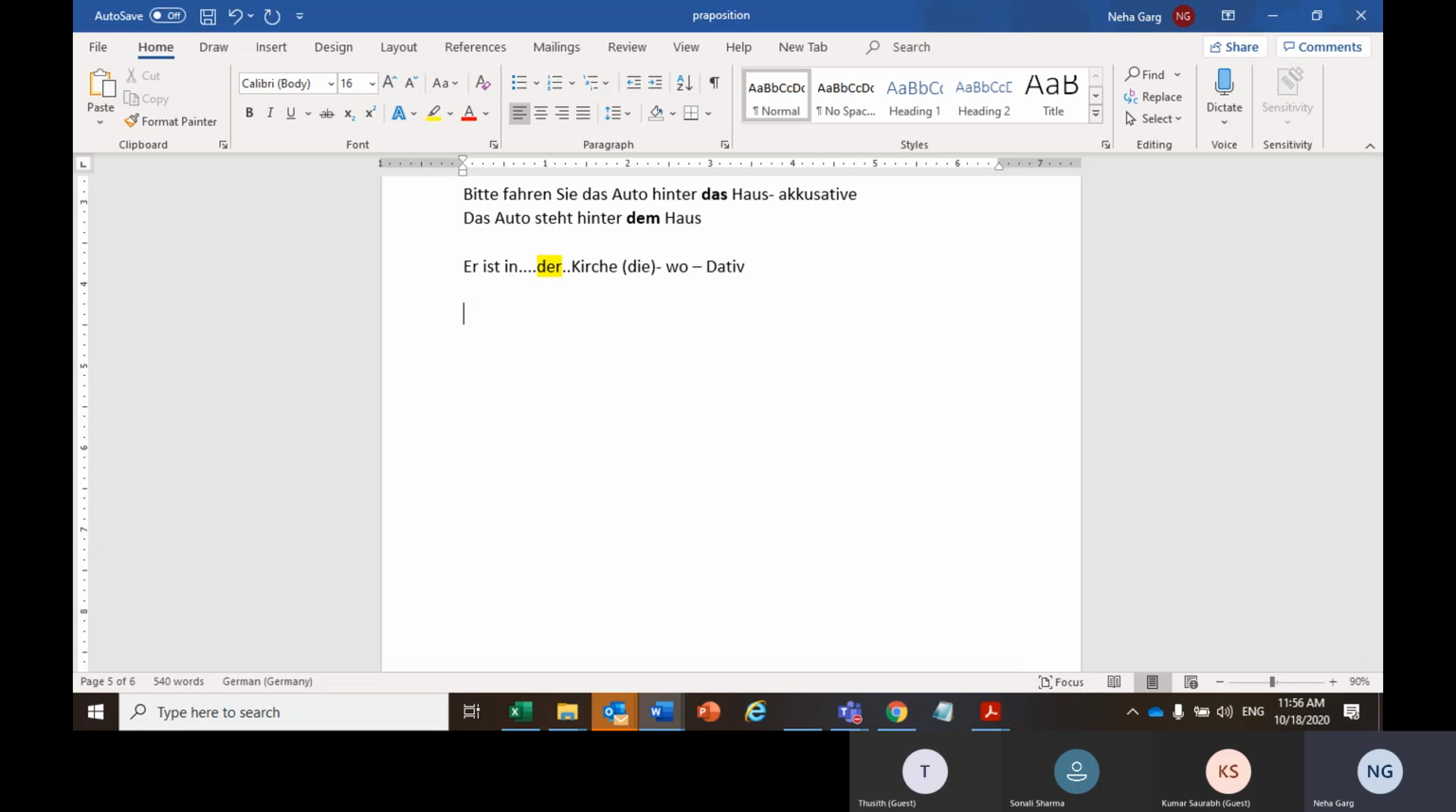Similarly, if I am asking you, wohin gehst du? Where are you going? So you would be saying, ich gehe in dash Kirche. I am going into the church. There is a movement. There is a wohin case. Then what would you place here? In dem, Saurabh, can you tell me? In dem Kirche. Warum dem? That is an accusative case, na? And Kirche is die Kirche. It should then remain the same.